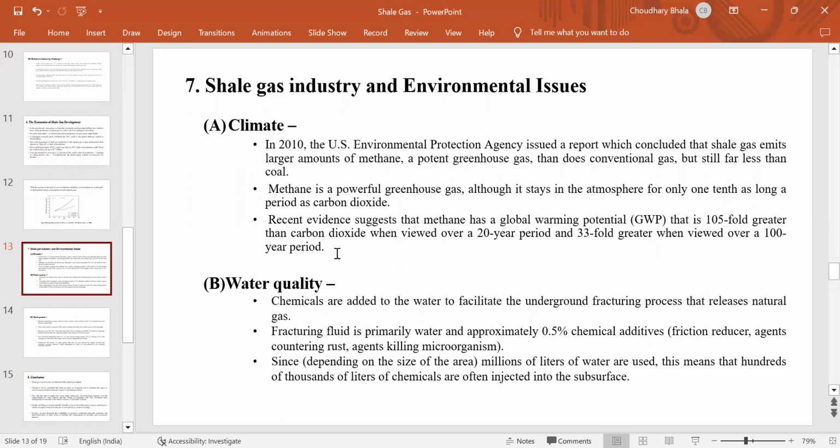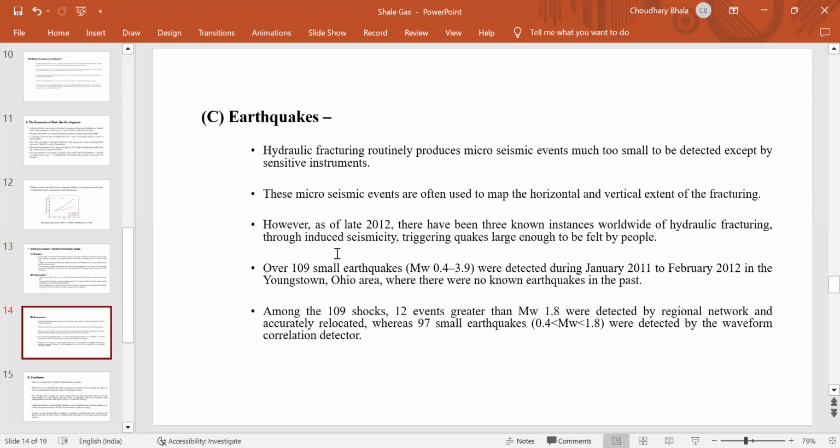After that we discuss the water quality issues of the shale gas industry. Chemicals are added to the water to facilitate the underground fracturing process that releases natural gas. Fracturing fluid is primarily water and approximately 0.5% chemical additives. Depending on the size of the area, millions of liters of water are used. This means that hundreds of thousands of liters of chemicals are often injected into the subsurface.